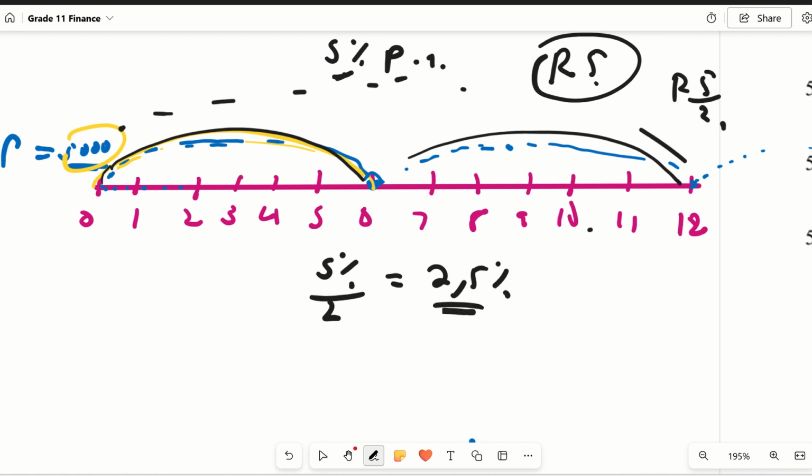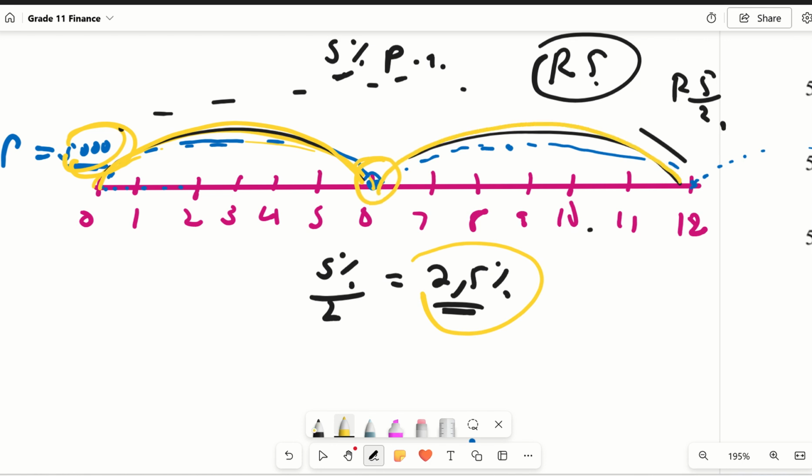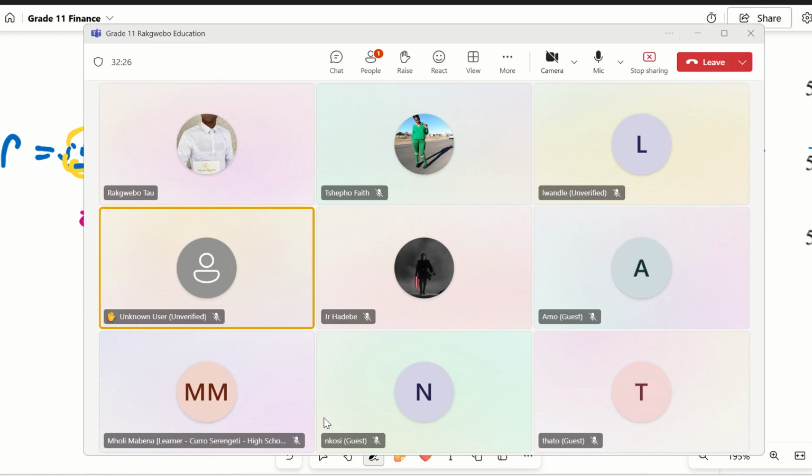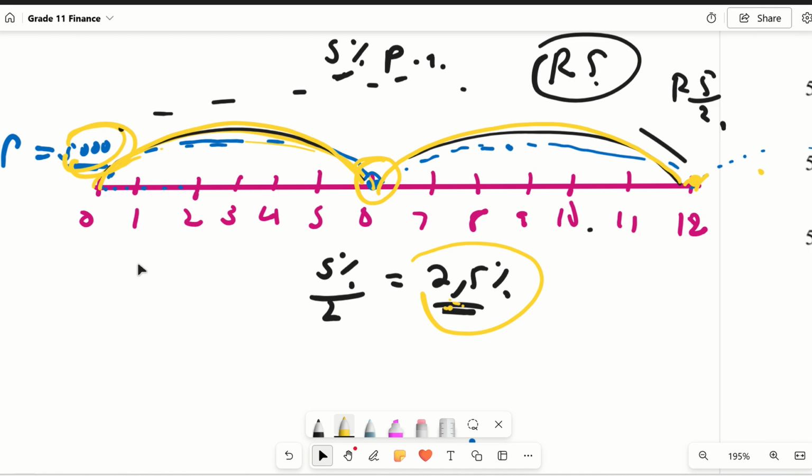2.5%. So that means after leaving the 5,000 for 6 months, the 5,000 would gain interest of 2.5%. Whatever balance you have there, leave it for another 6 months, and it gains 2.5% of that balance, and so on. Do you all understand what's going on? Yes? Proper stuff. You guys are smart.